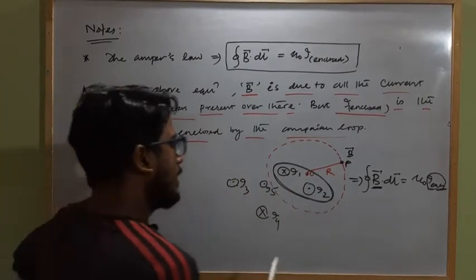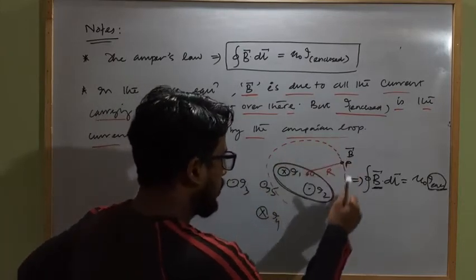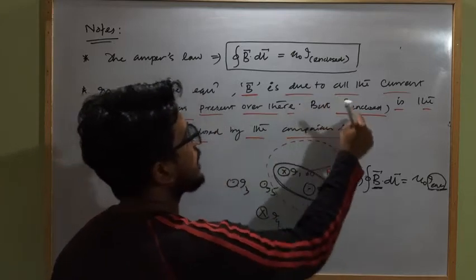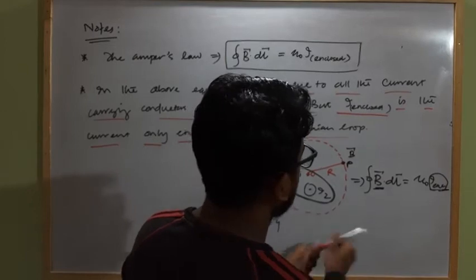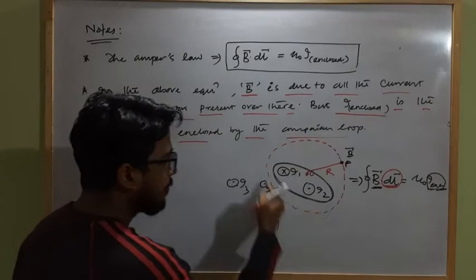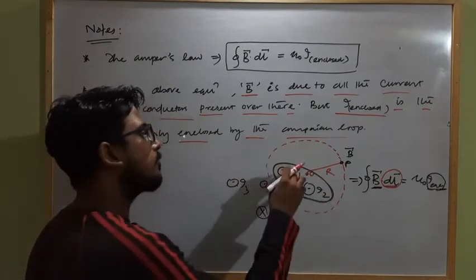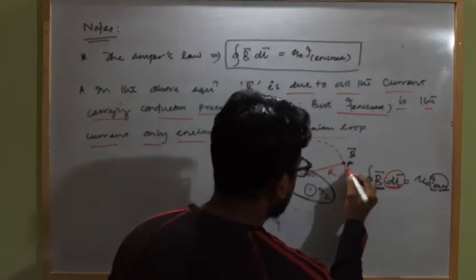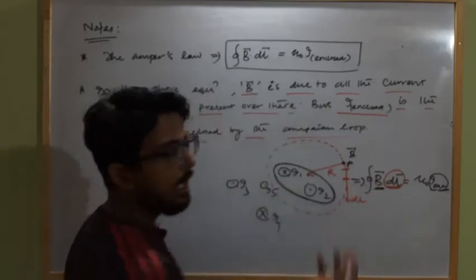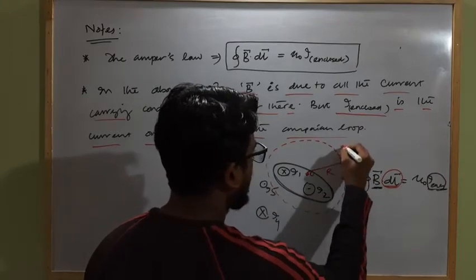Just imagine an Amperian loop. Clear? This is the Amperian loop. As we imagine this Amperian loop, we also have to imagine the direction of the dl vector, the line integral vector about this loop. Since we have the right to imagine this Amperian loop, we have to choose the direction. I may choose this direction of dl as clockwise if I wish, or anti-clockwise.